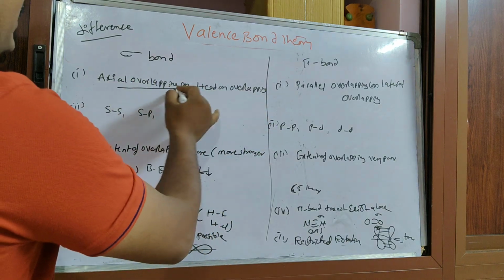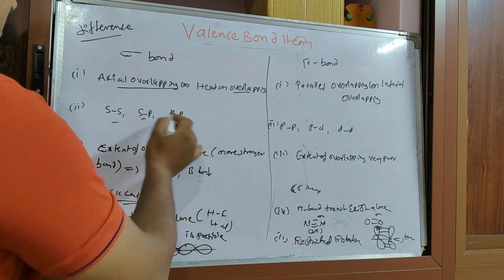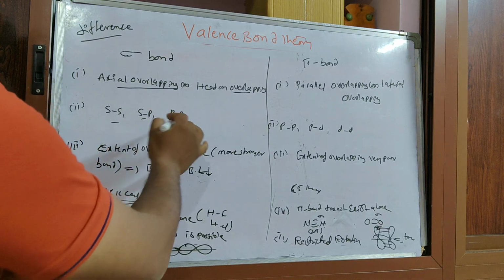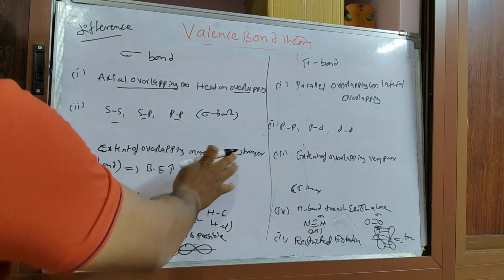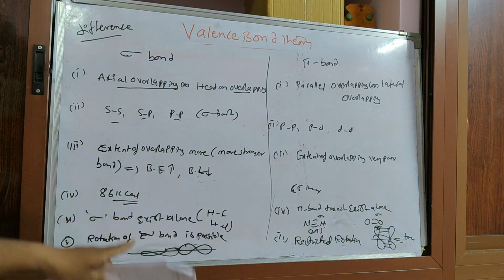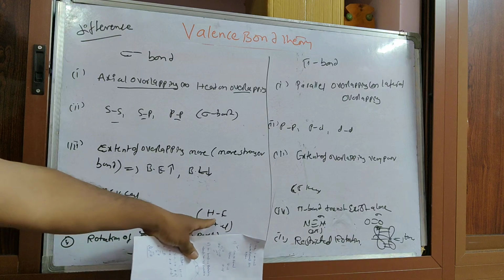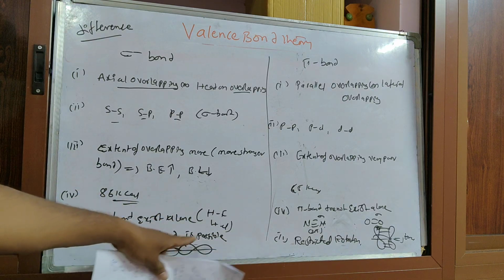Remember: axial or head-on overlapping, SS, SP, PP orbitals form the sigma bond. A greater extent of overlapping gives a stronger bond, about 86 kilocalories. A sigma bond exists alone, as in HF and HCl, and rotation of a sigma bond is possible.